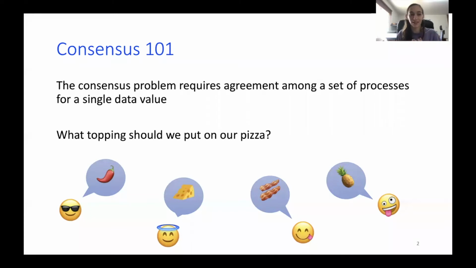It's easier for me to detach it from the computer science words and think about it as an actual problem we all meet in life. So for example, we should ask ourselves, what topping should we put on our pizza? We have these 4 nice emojis. One crazy one suggests pineapple, another suggests extra cheese, and so on. What we want to achieve is to reach an agreement on what will be on the pizza. For example, we all agree to put hot pepper on our pizza.